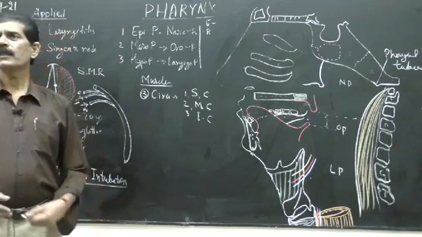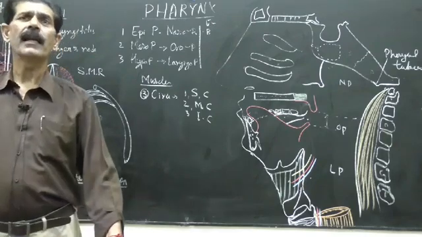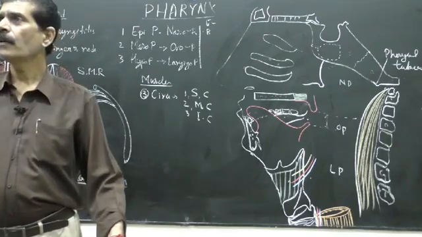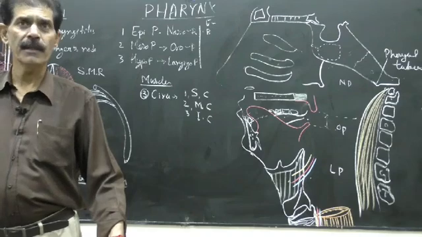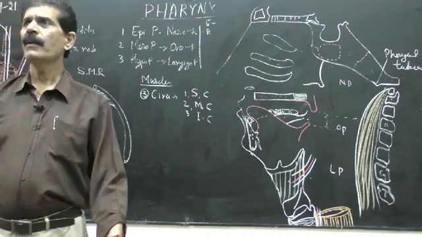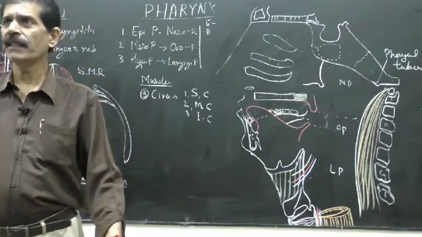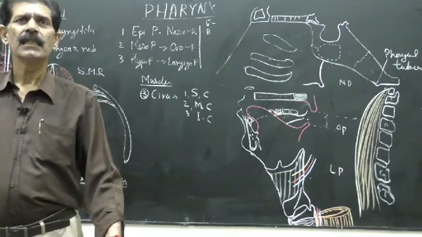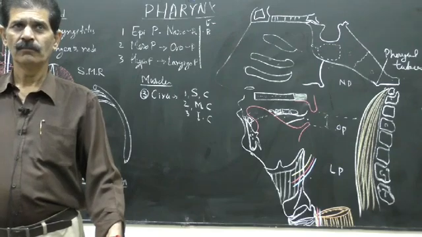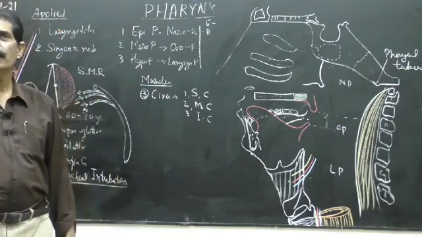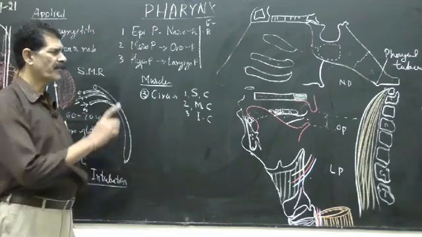And all these 6 muscles are skeletal muscles. They are involuntary muscles, not the voluntary muscles. And they contract reflexly by the touch of the food. So that is how deglutition occurs in the pharynx.